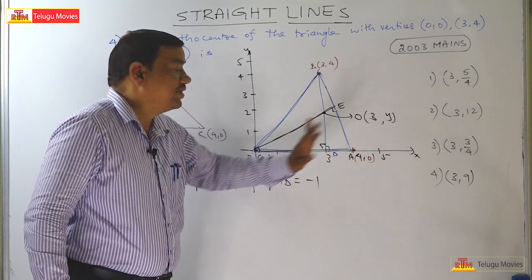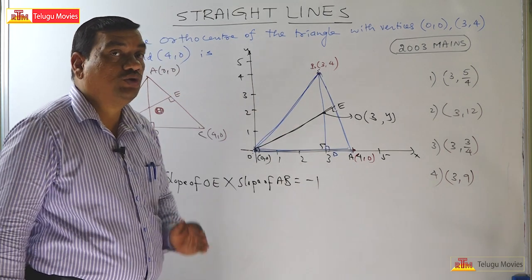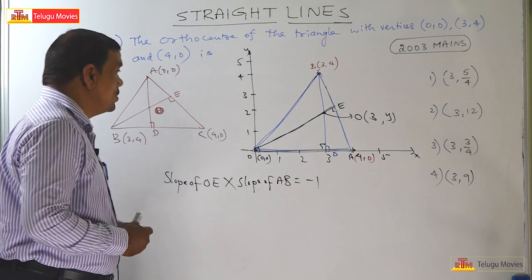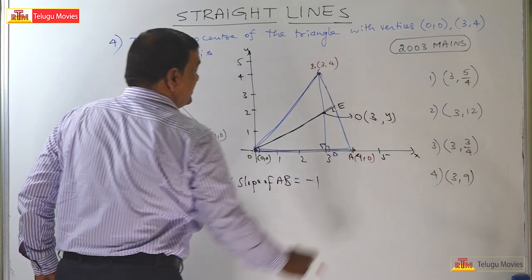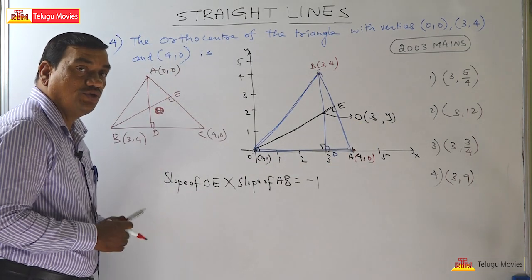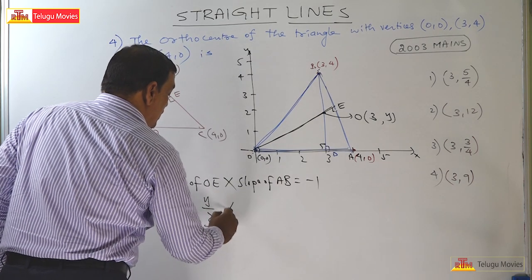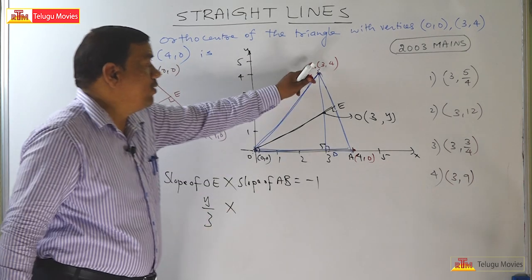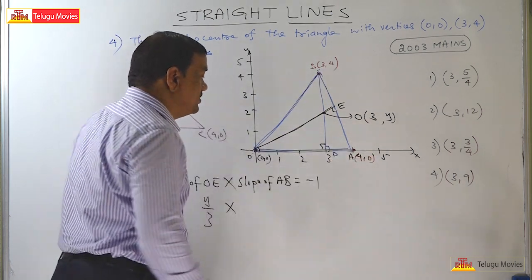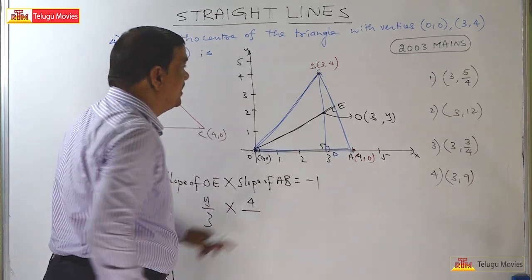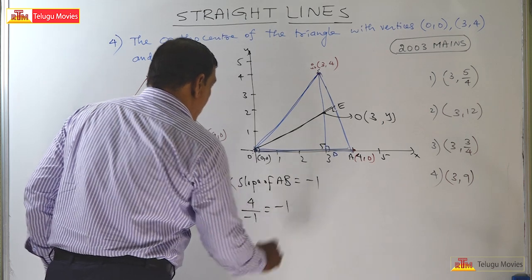Therefore, the product of their slopes is equal to minus 1. The slope of OE is how much? Here the point is 3, 0, so it is y2 minus y1 by x2 minus x1, which equals y by 3, into the slope of AB, which is 4 minus 0, that is 4 by 3 minus 4, that is minus 1, equal to minus 1.